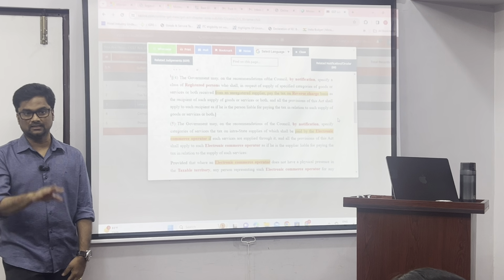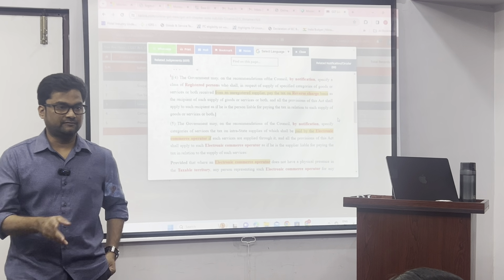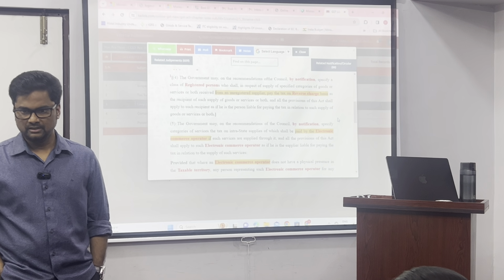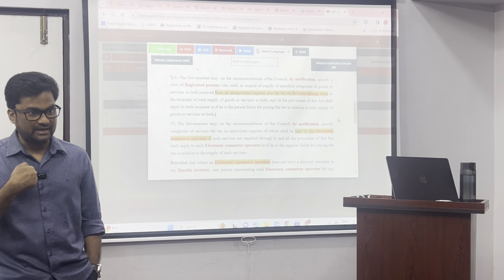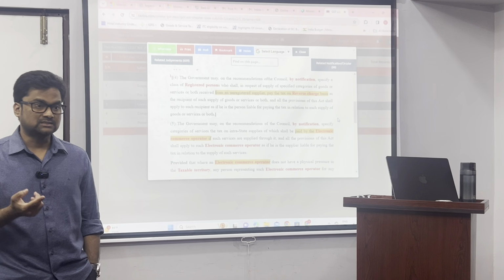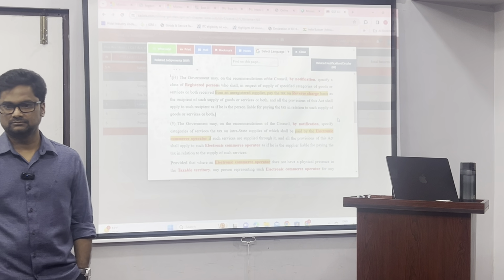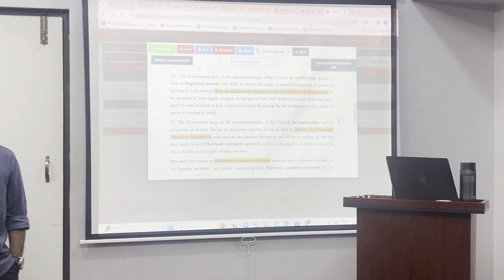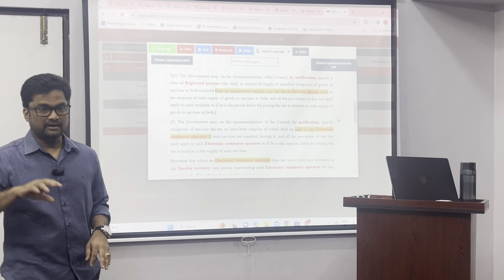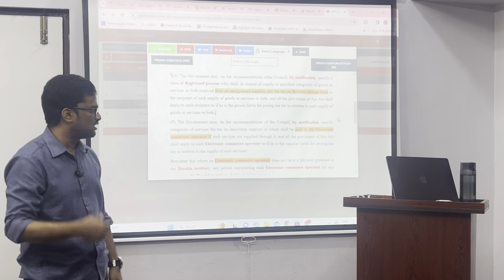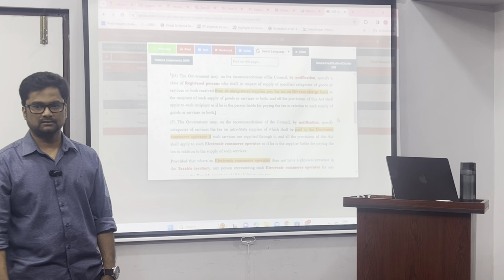This is a third category. Neither reverse charge nor forward charge. Is it reverse charge? No. Reverse charge means the service receiver has to pay. Forward charge means the service provider, the hotel, has to pay. Now this is a third charge. We have to put one name. Maybe cross charge, something like that. Forward charge we have seen. Reverse charge we have seen. Now this is a third category where neither the service receiver pays nor the service provider pays. Some third party will pay. Who is the third party? The electronic commerce operator, that MakeMyTrip.